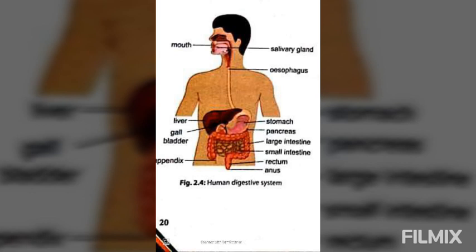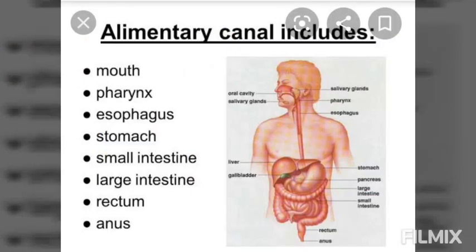The first step in nutrition in human beings is that we put the food in our mouth. From the mouth, it passes through a series of organs known as the food canal, or alimentary canal, or digestive tract. In the diagram, you can see a pipe going through, which is called the food canal, also called the alimentary canal or digestive tract. The alimentary canal is a long and coiled tube.